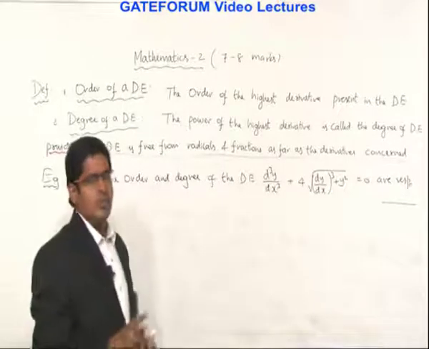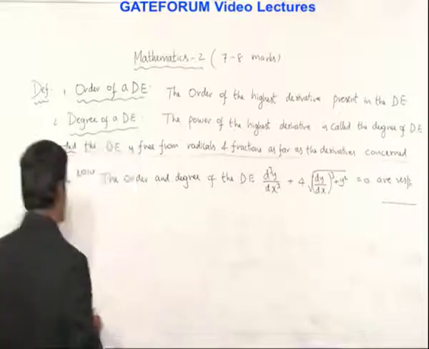Options are given with some values, but I am not writing the options. I hope that you understand.